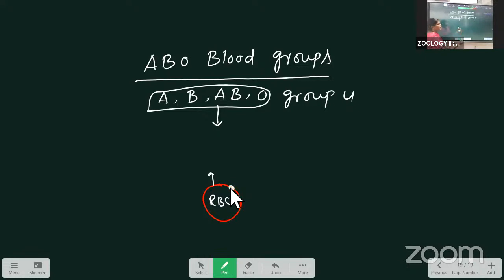Already we discussed. Which antigen is present? For example, if the A antigen is present, we call it the A blood group.